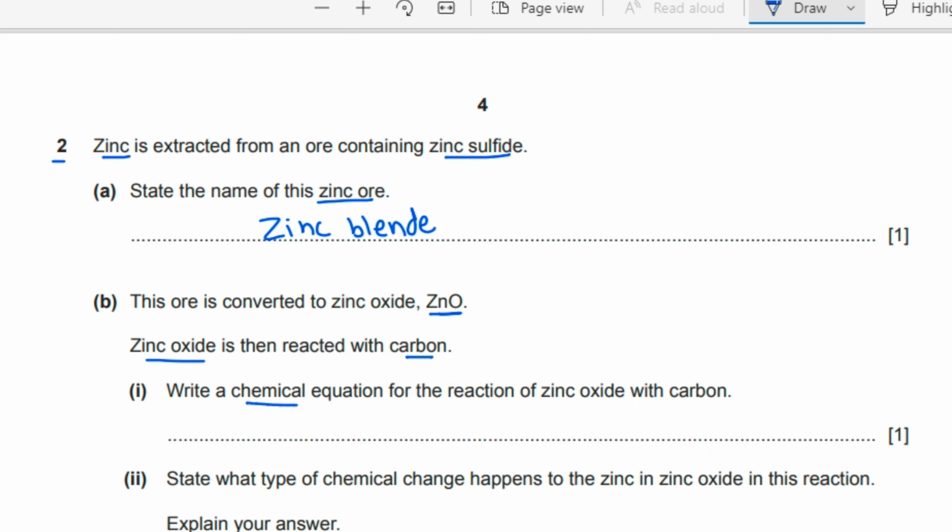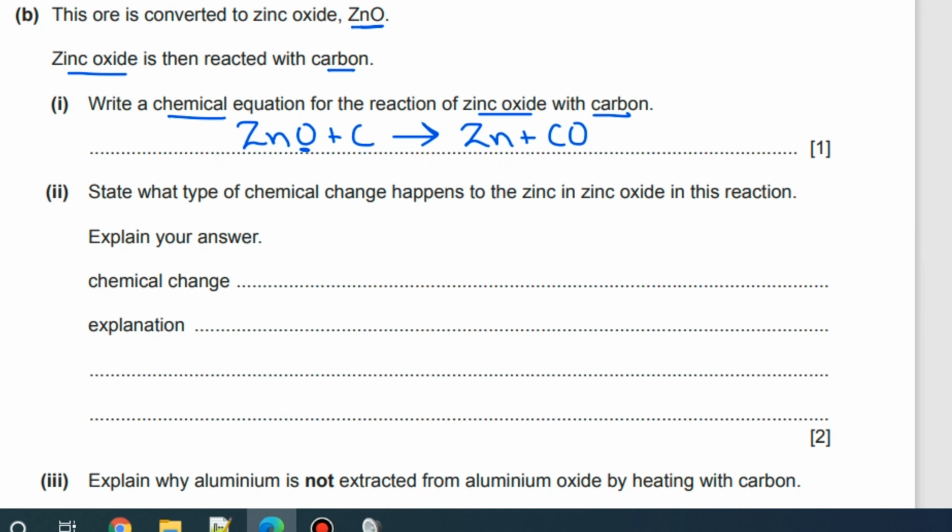Write a chemical equation for the reaction of zinc oxide with carbon. Zinc oxide, the chemical formula is ZnO. When it reacts with carbon, this zinc oxide will lose oxygen to carbon, so it will form zinc plus carbon monoxide.